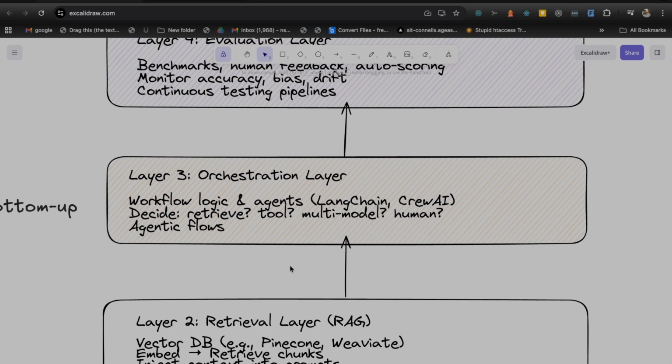Now we will talk about our third layer, which is the orchestration layer. Here you can see the orchestration layer consists of workflow, logic, agents, just like LangChain, Crew AI. Now what happens at the orchestration layer, we have to decide. Let's suppose we have multiple models. We will have to decide at the orchestration layer which RAG we have to point to based on our need, which LLM we have to point to based on our needs. So all these kinds of agentic flows can be handled at the orchestration layer.